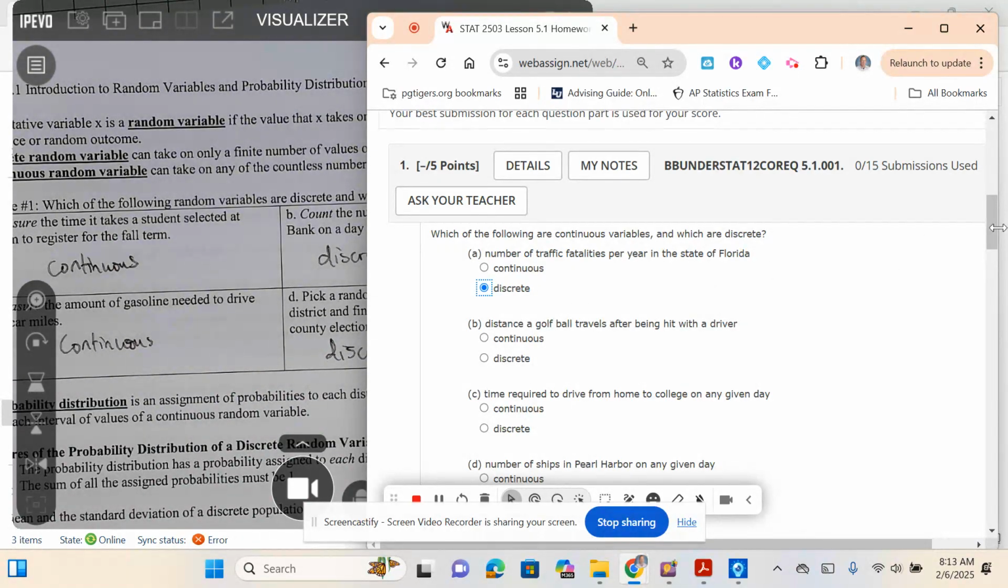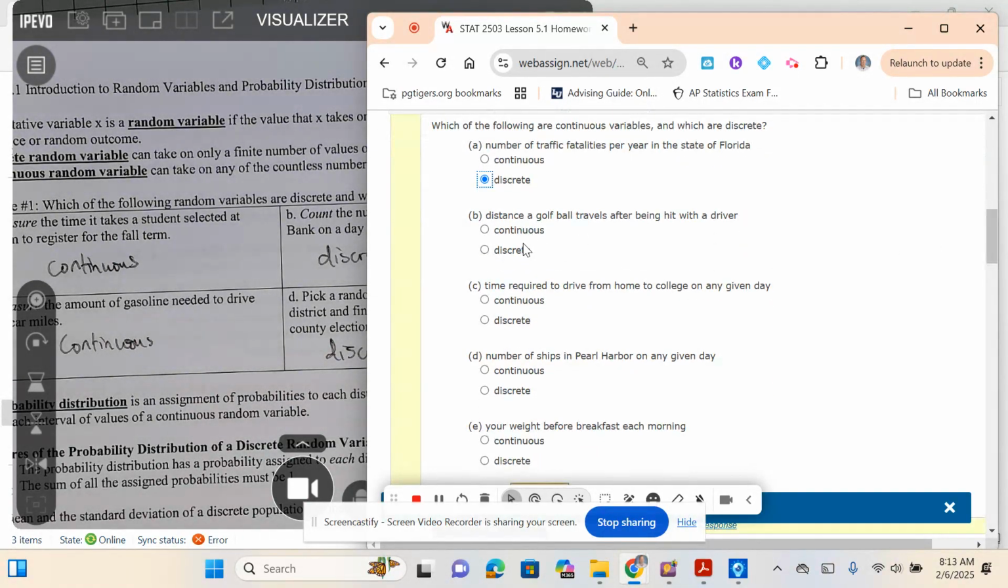The distance a golf ball travels after being hit with a driver. Could that distance take on a decimal or a fraction of a yard, if we're talking about yards, or would it be whole yards? No, it would be continuous because it could be 320.5 yards. So the distance there is going to be continuous.